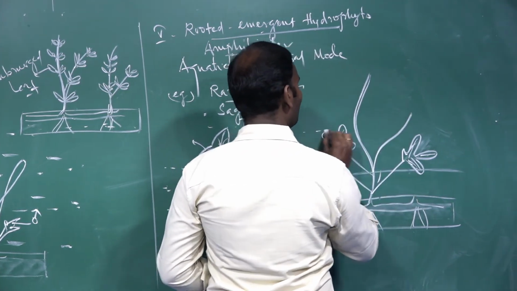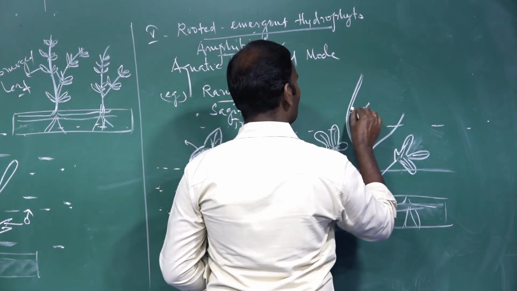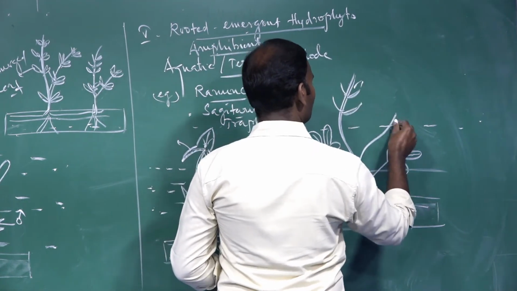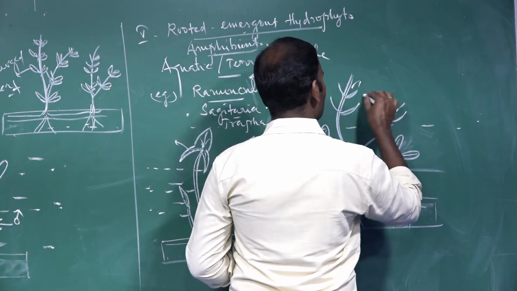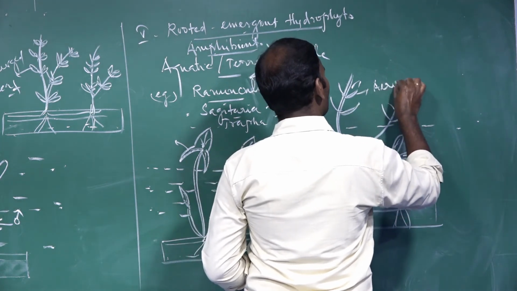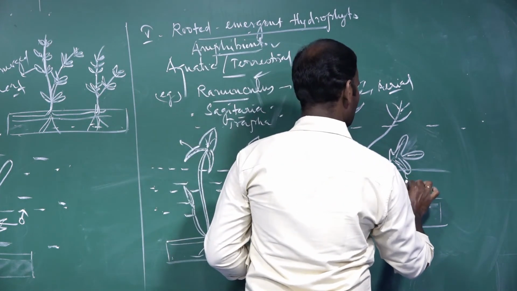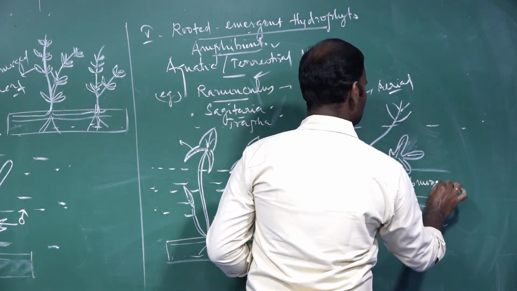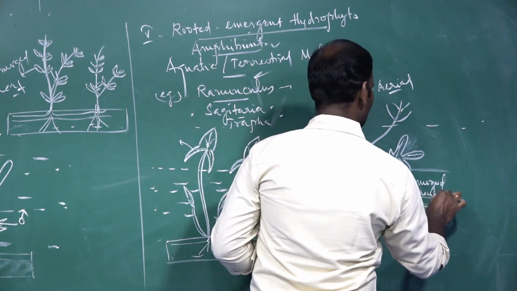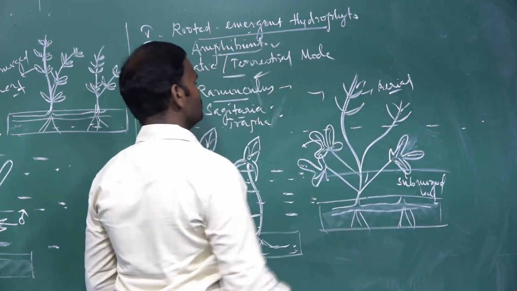But whereas in aerial portions, the leaf is an entire leaf. It's a normal leaf. This is the aerial portion of the leaf. This is the submerged leaf. For example, Ranunculus.